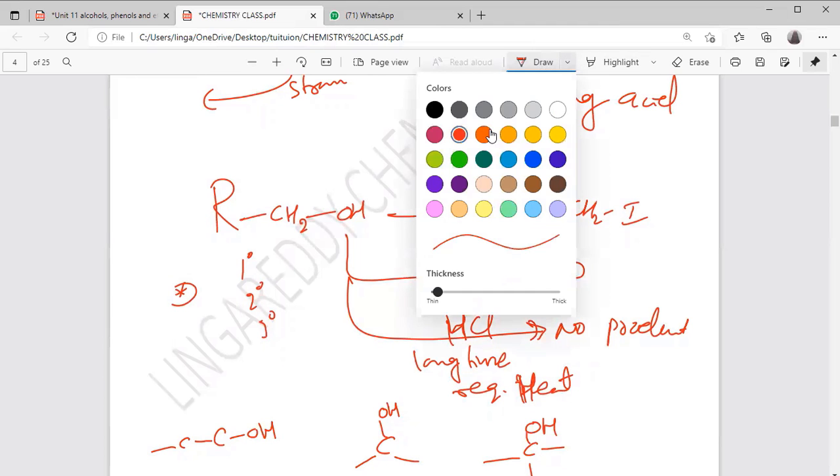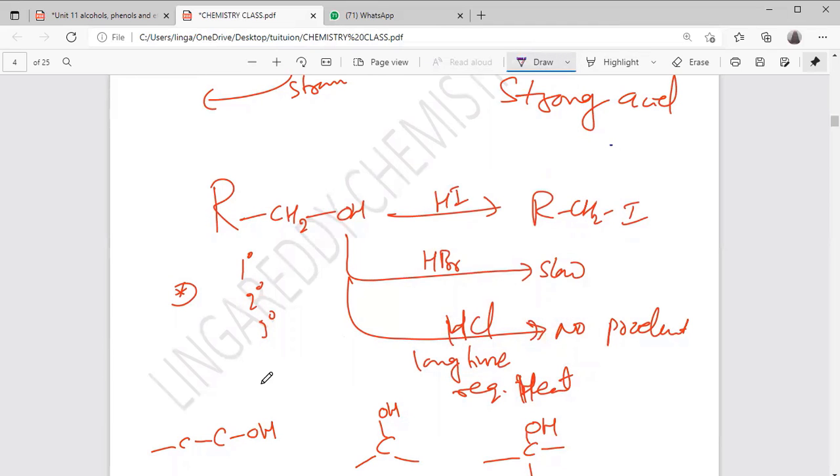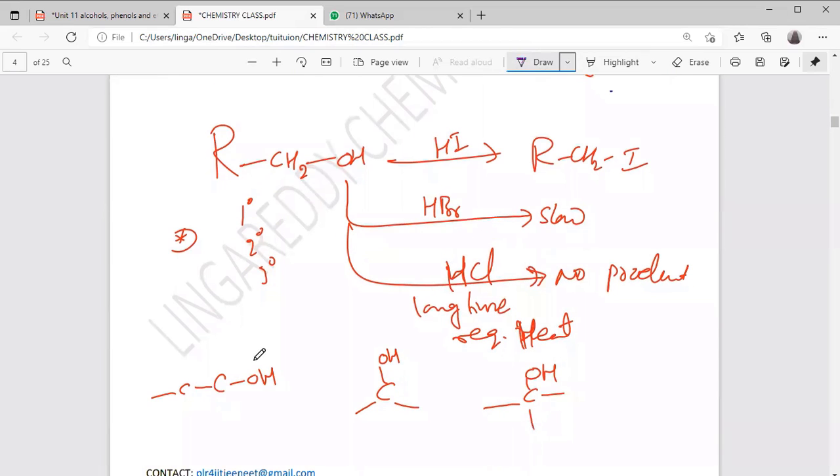See what's happening here. The OH is releasing, right? OH is what? OH is negative. If OH is releasing, what charge will the carbon get? Carbon is positive? Yes, sir. This much understood clearly? Yes, sir.